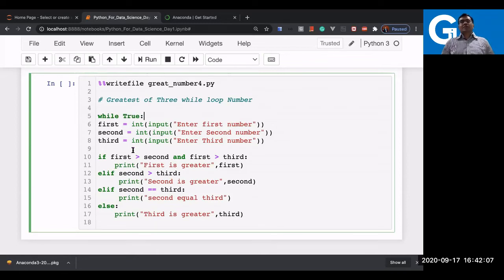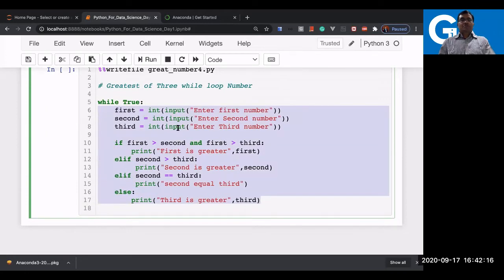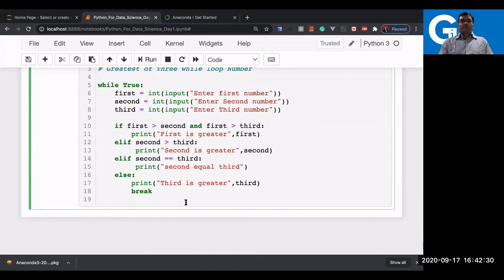Now in this case, when you are using the while loop, you need to indent the entire script. Let us do that. So I'm just indenting now. Otherwise, this program will get an error. And you should have a break statement somewhere. So I'm putting the break statement in the last part, the else part. Otherwise, this program will be infinite. So let us see now how it works.